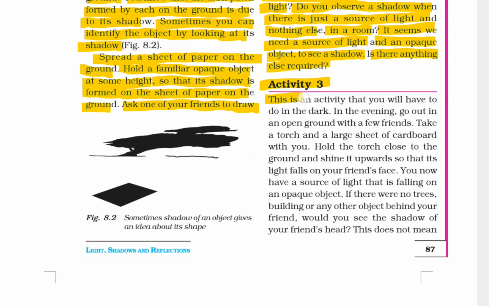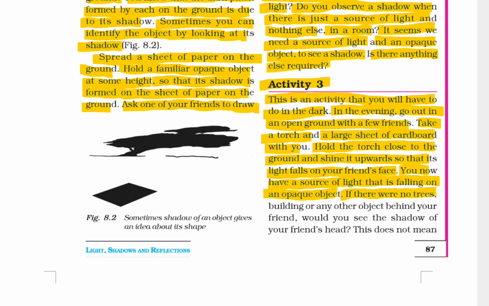Activity 3. This is an activity that you will have to do in the dark. In the evening, go out to an open ground with a few friends. Take a torch and a large sheet of cardboard with you. Hold the torch close to the ground and shine it upward so that its light falls on your friend's face. You now have a source of light that is falling on an opaque object.